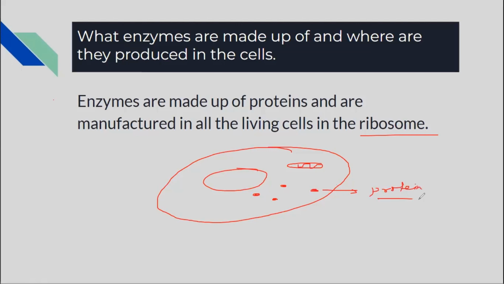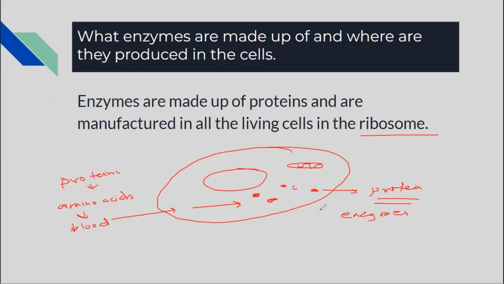So where do they get the raw material for protein? Whatever proteins you are eating, in your digestive system you are digesting the proteins into amino acids. Amino acids are released into the blood, and the blood takes these amino acids into your cells. Amino acids are used for bodybuilding, muscle building, repair and healing. Some of the amino acids are used by the ribosomes as raw material to manufacture enzymes.